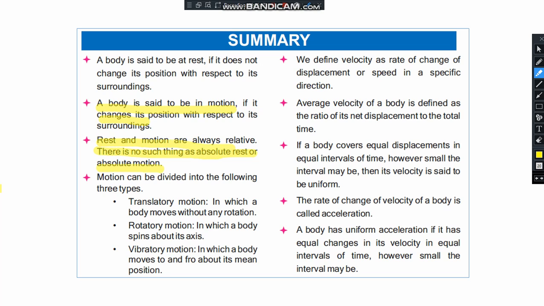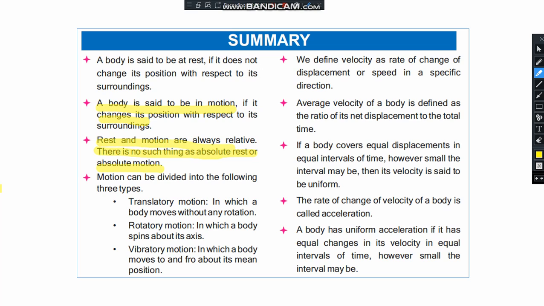Motion can be divided into translatory motion, rotatory motion, and vibratory motion. In translatory motion, a body moves without any rotation; in rotatory motion, a body spins about its axis; and in vibratory motion, a body moves to and fro about its fixed position.